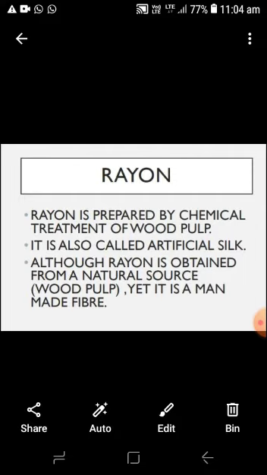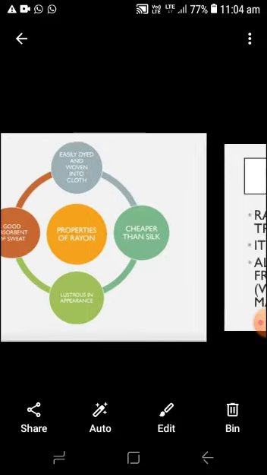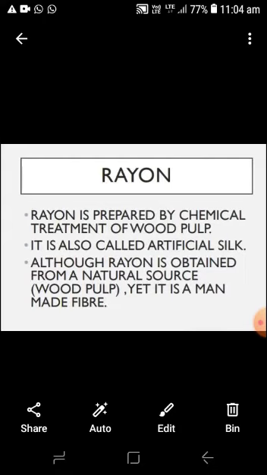The rayon thread is very silky, shiny, and gives the appearance of silk, so the rayon is known as artificial silk. It is used as a substitute for silk.